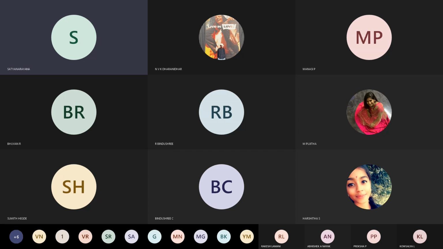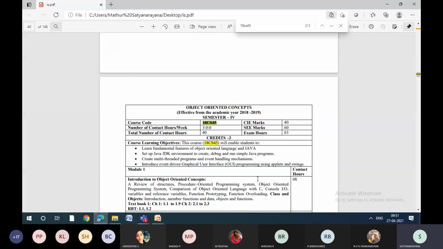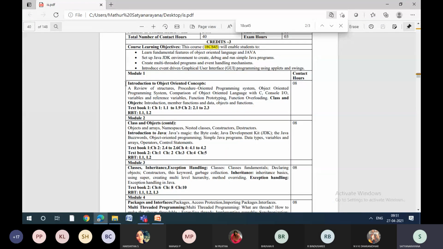So if you see the syllabus, we have seen the review of structures, procedure-oriented programming system, object-oriented, comparison of object-oriented with C, console IO, variables and reference variables, function prototyping, function overloading. So we completed till this. After this, we'll study about inline functions. That is also very important. Then we'll go to the classes and objects.